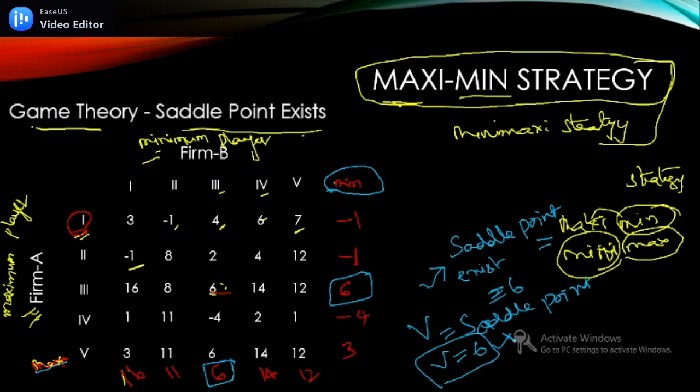Simple. This is what the maximin or minimax strategy is in game theory. Hope friends you understood thoroughly. So I remind you once again, if you haven't gone through the previous video, please watch that video and come back here so that you can clearly understand game theory when a saddle point exists. This strategy is called pure strategy. So let us meet in the next video discussing mixed strategies in further slides.